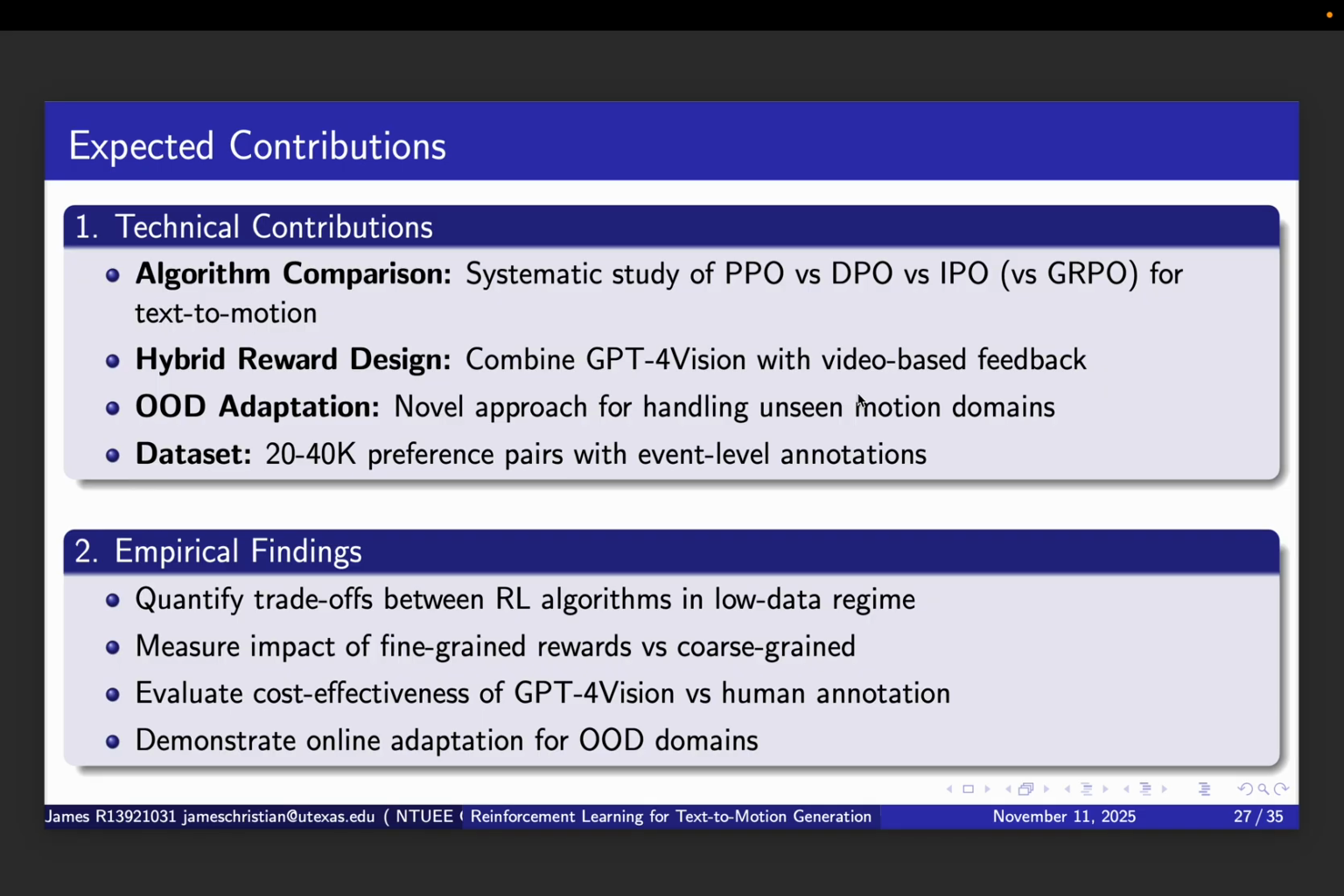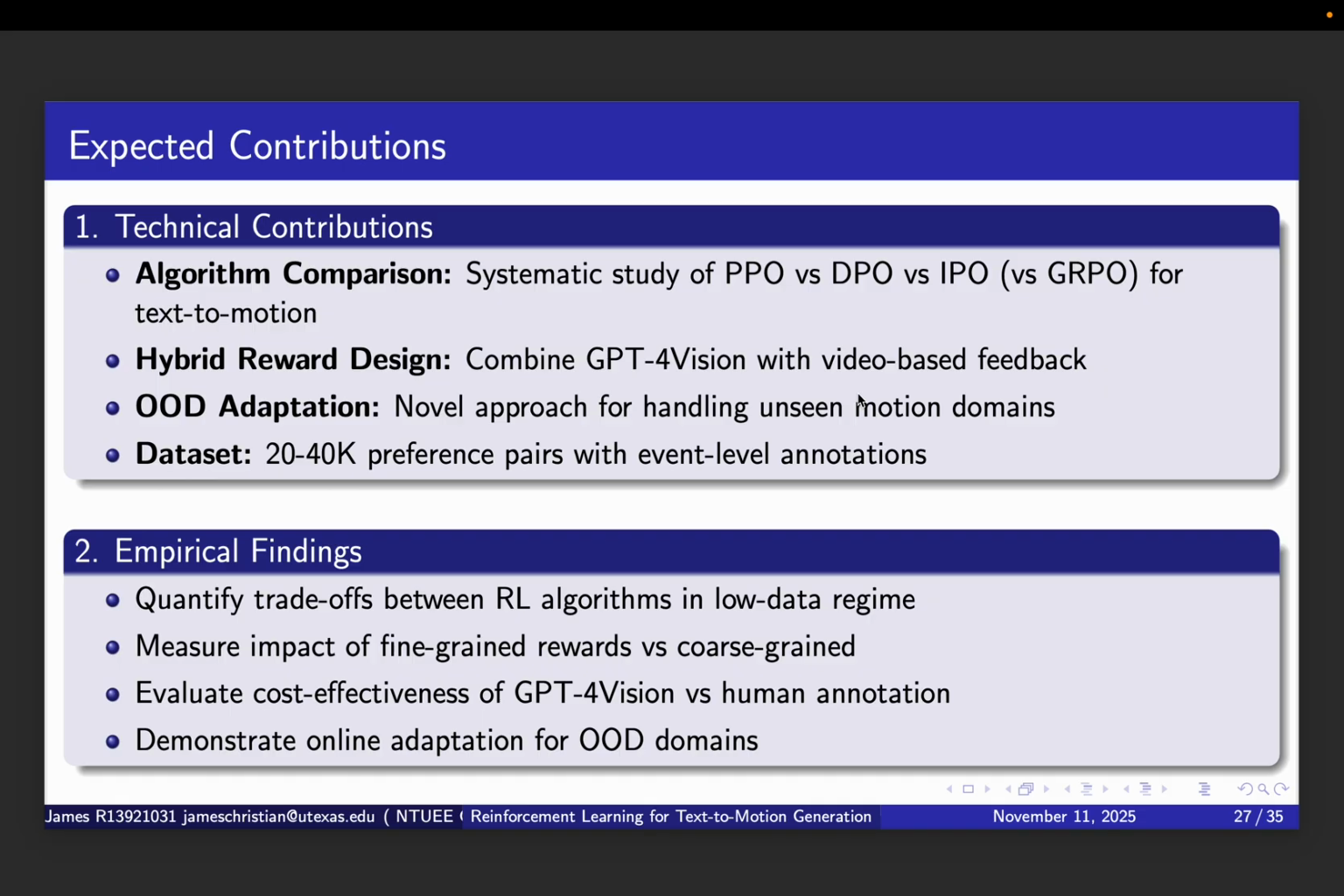Second, empirical findings. We will quantify the trade-off between RL algorithms in terms of sample efficiency, training stability, and final performance. We will measure the impact of fine-grained event-level rewards versus coarse-grained rewards. We will evaluate the cost-effectiveness of GPT-4 vision versus human annotation, both in terms of money and annotation quality, and will demonstrate that online adaptation works for OOD domains.